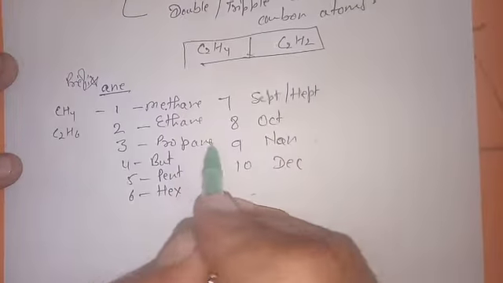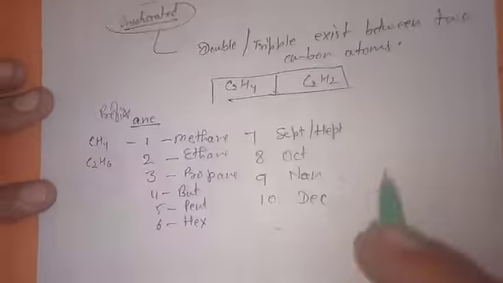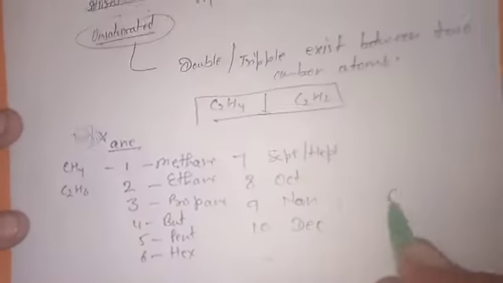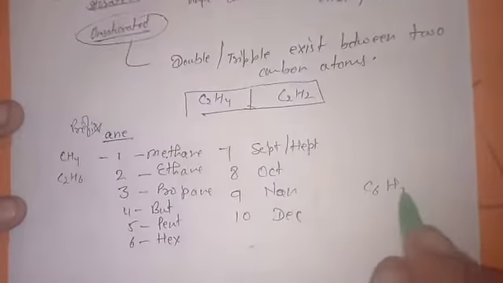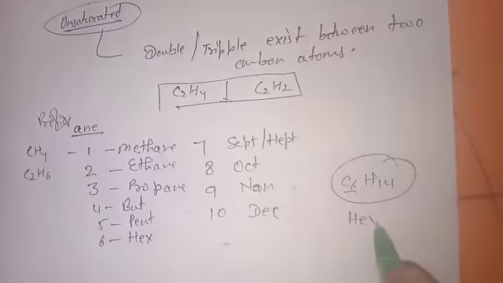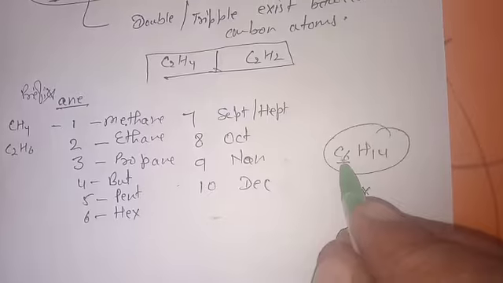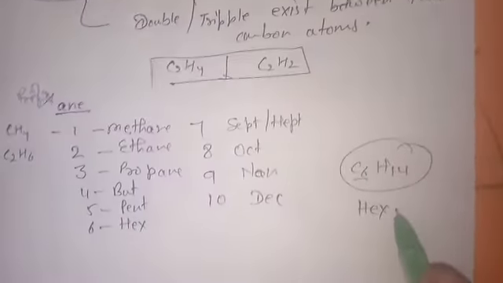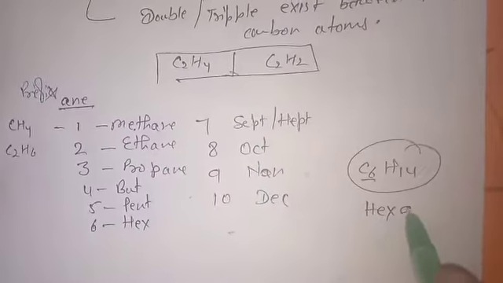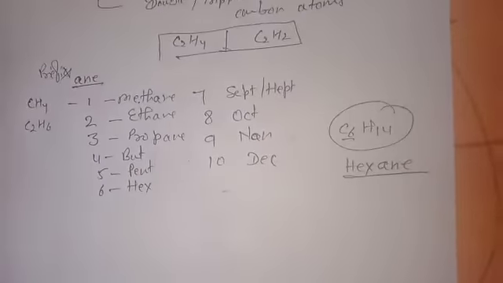Okay, so these are the prefixes. For the first carbon, meth, and we write the suffix ane: methane, ethane, propane. In such a manner we write saturated hydrocarbons on the basis of how many carbons are in them. Like if I write a formula C6H14, 6 carbons are here, obviously hex will come. If you draw the structure, you will see all carbons are singly bonded, that's why they are saturated, and that's why the suffix will be ane, so it's hexane.